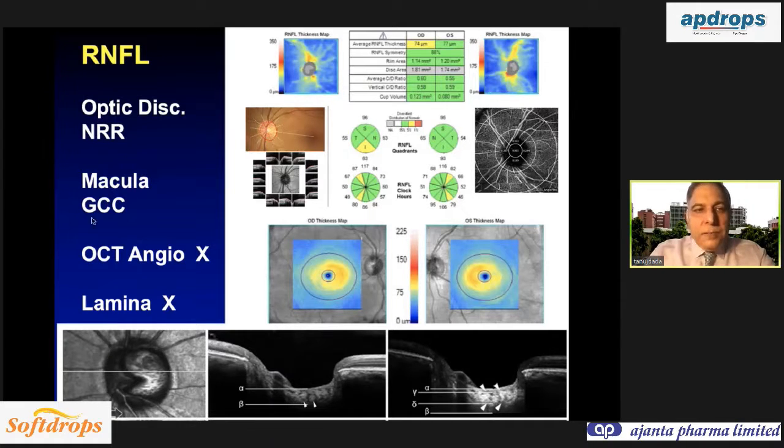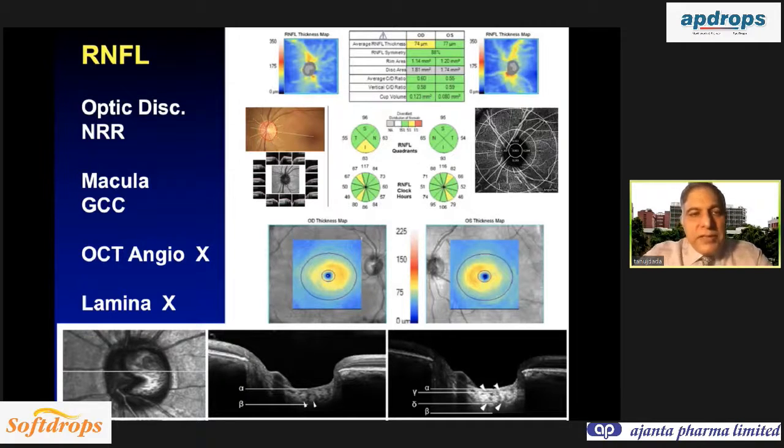The problem with macula imaging is that there is no clinical correlation, because with the RNFL defect, you can see the defect on the fundus photograph and correlate with the OCT. On the GCC, to the visible eye, there is no defect. So whatever you are getting on the OCT GCC imaging, you're not able to correlate that clinically.